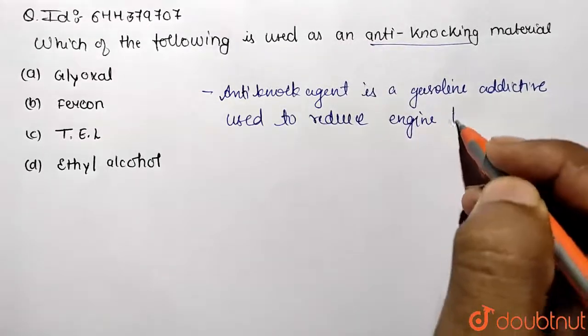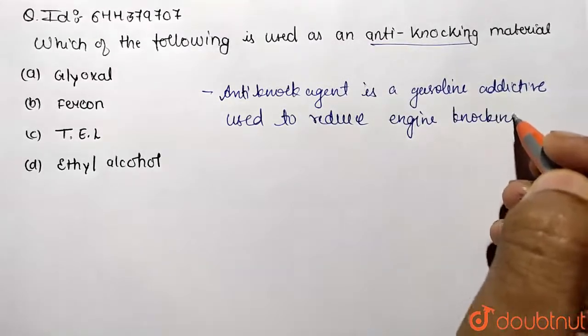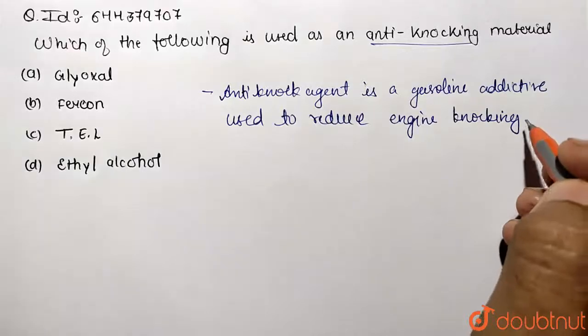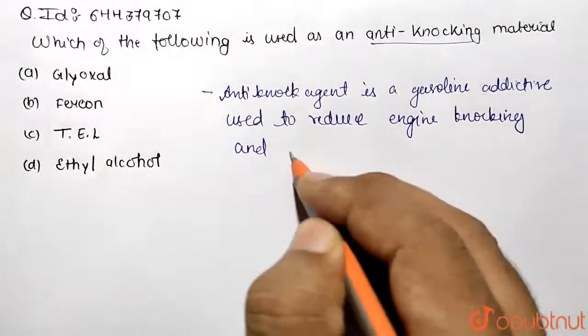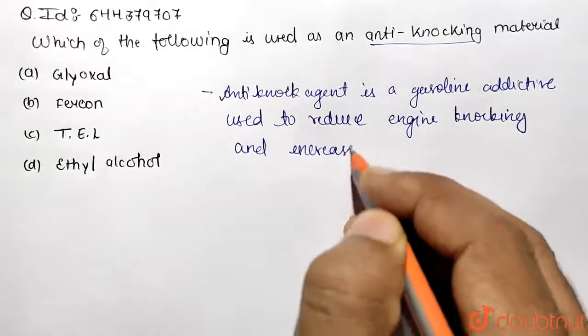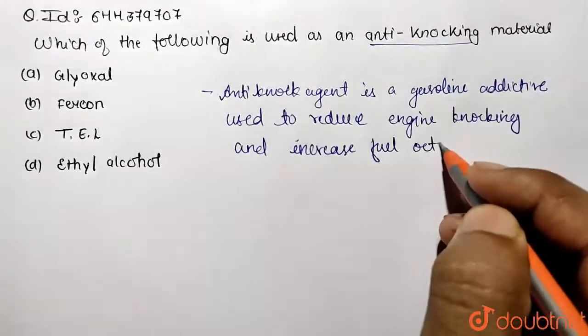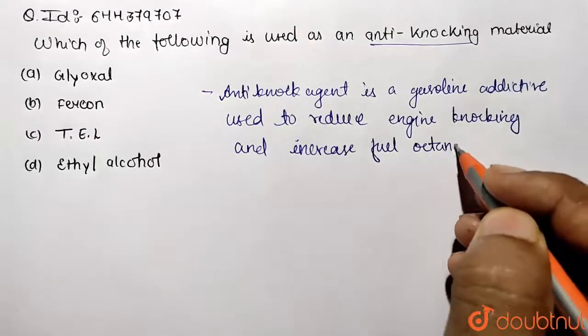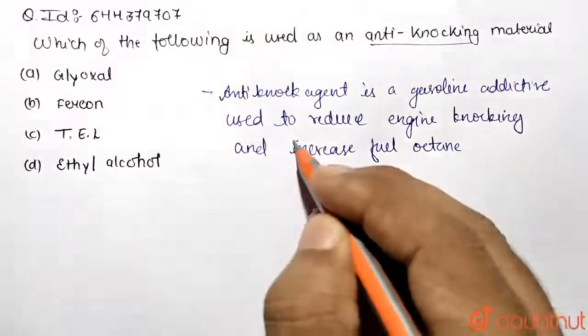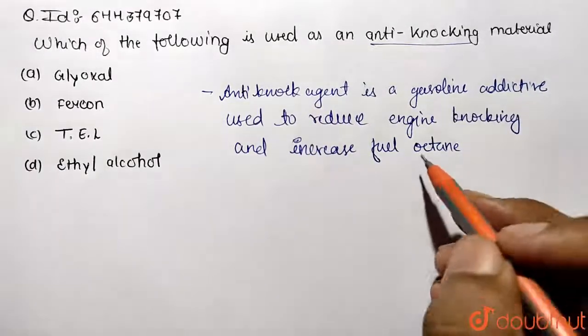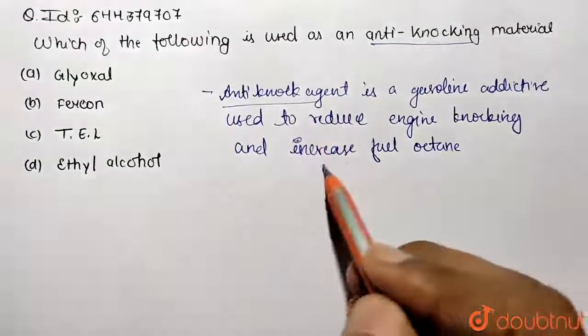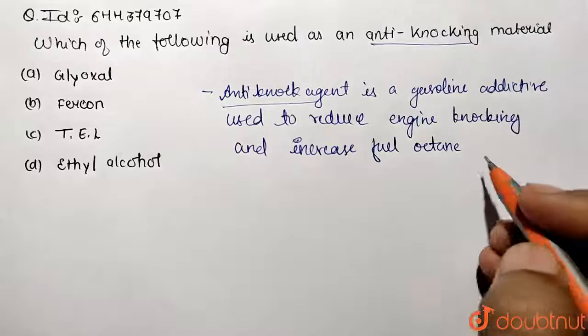And what it will do, it will increase the fuel octane number, or we can say octane rating, that is used to mention the efficiency of the fuel. So this anti-knocking agent particularly increases the fuel octane rating.